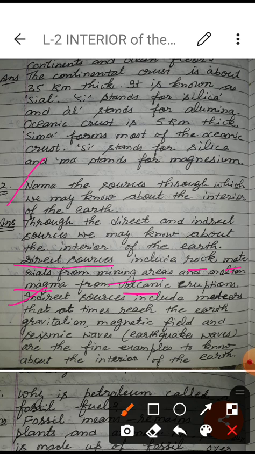Indirect sources include meteors that at times reach the earth, gravitation, magnetic field, and seismic waves. SEISMIC, seismic waves. Seismic waves means earthquake waves, whatever comes out in an earthquake is known as seismic waves. So they are a fine example of explaining the interior of the earth. This is how we come to know about the different activities and formations of the interior of the earth.